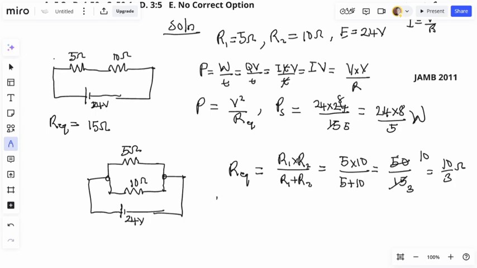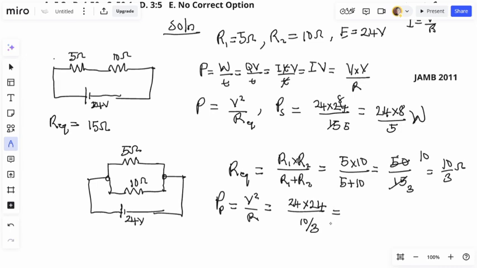So now for me to calculate the power for parallel connection, P subscript P, our formula still remains the same, V squared over R. Our V is 24 times another 24 divided by R. Our R is 10 over 3.